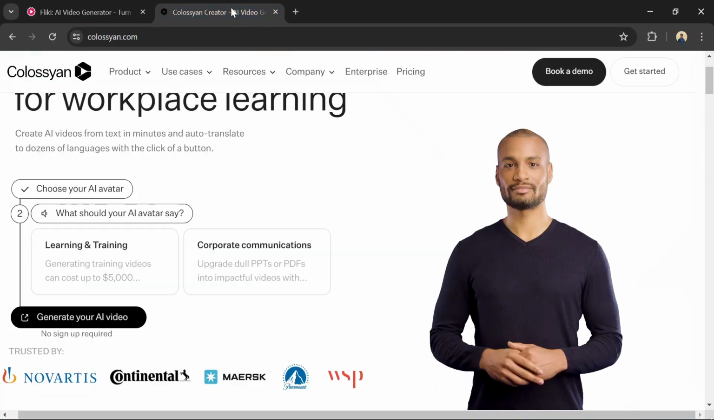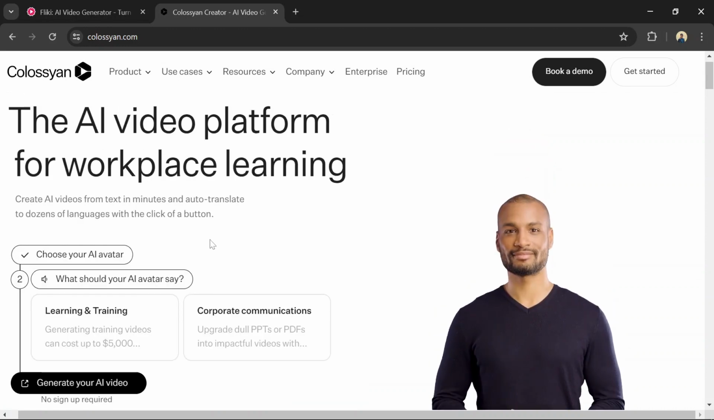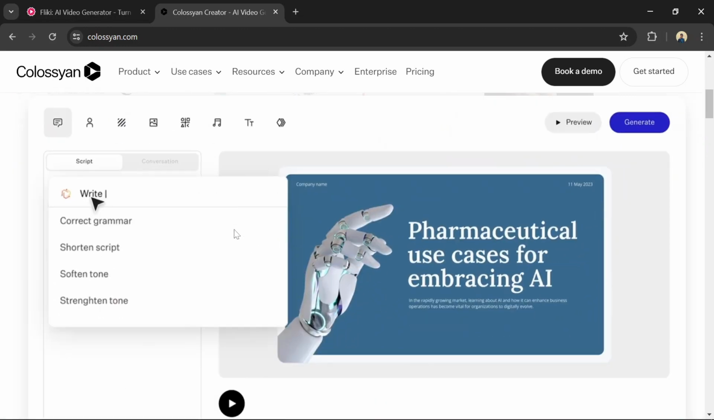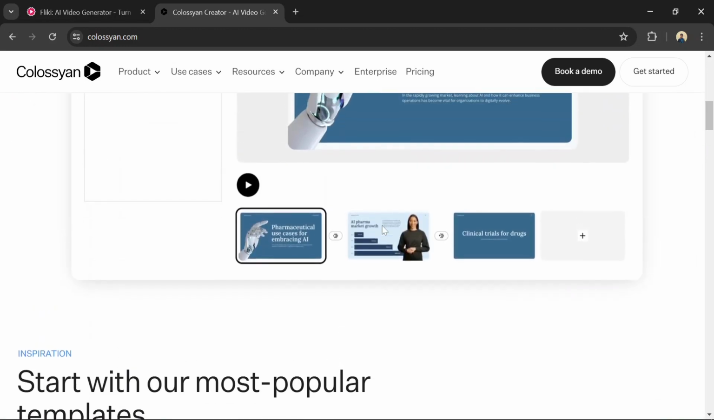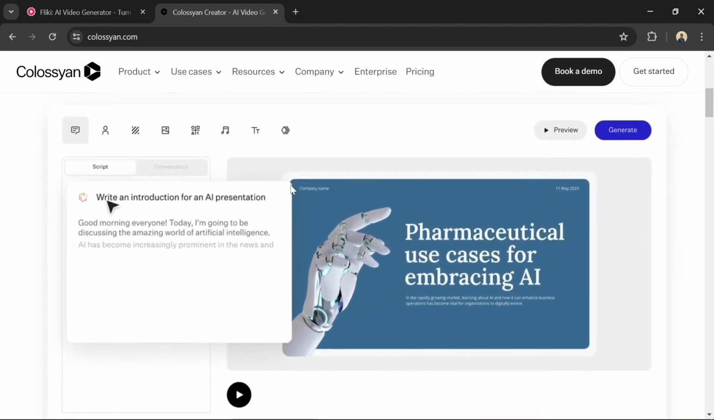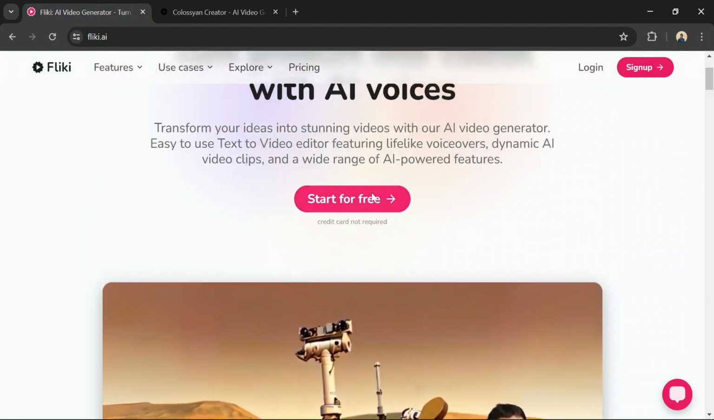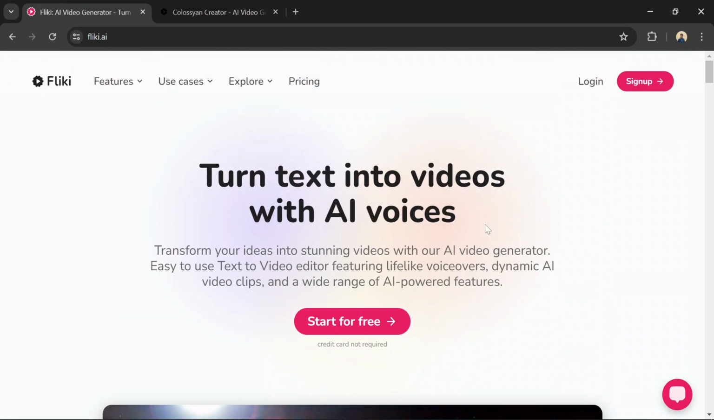Colossyan has templates and tools for quick video creation, the ability to import various content formats, multiple actors in a scene, and custom avatar creation. Pick Fliki if you need a wide range of voices and voiceovers. Your focus is on social media or marketing videos. You want to clone your own voice for content.